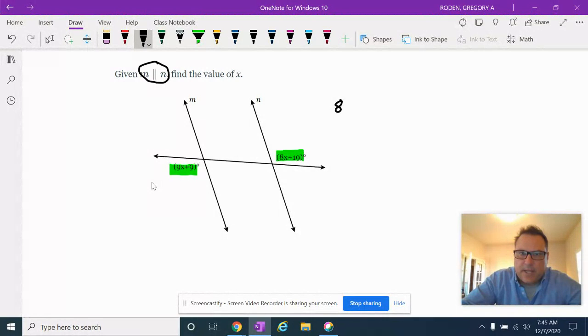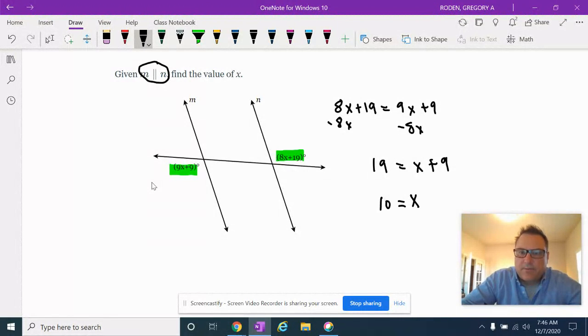So we can say that 8x plus 19 equals 9x plus 9. All right, so hopefully you got that because they're alternate exterior angles. And then I'll simply attack the smaller variable. I'll subtract 8x from both sides, and so I get 19 equals x plus 9. And then I'll subtract 9 from both sides, and I believe I get x equals 10.